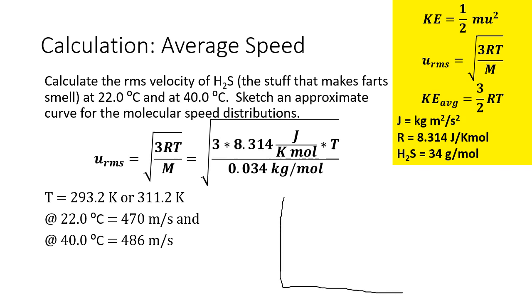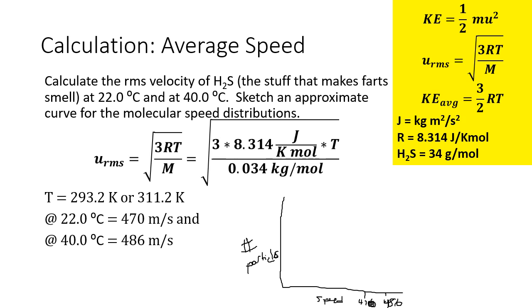So now we're going to try my attempt at the Maxwell-Boltzmann distribution. So we've got the number of particles here. And we have the speed. And we know that we're going to have 2 points along this curve, the 470 and the 486. Not the most perfect, but it will function.